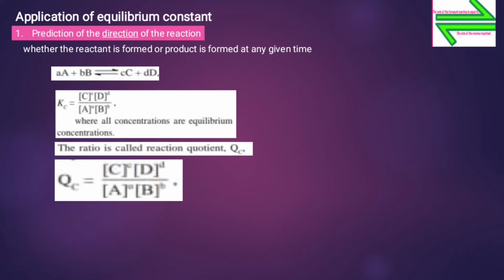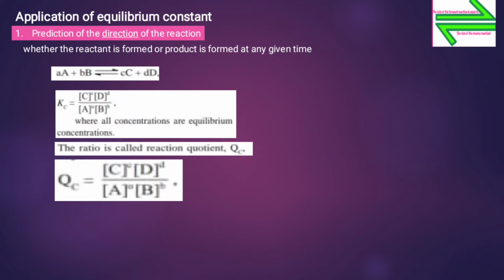So at equilibrium Kc will be concentration of C raised to its stoichiometric coefficient c into concentration of D raised to the stoichiometric coefficient d, upon concentration of A raised to its stoichiometric coefficient a into concentration of B raised to its stoichiometric coefficient b, where all the concentrations are equilibrium concentrations. Now this ratio is also called the reaction quotient, that is Qc.